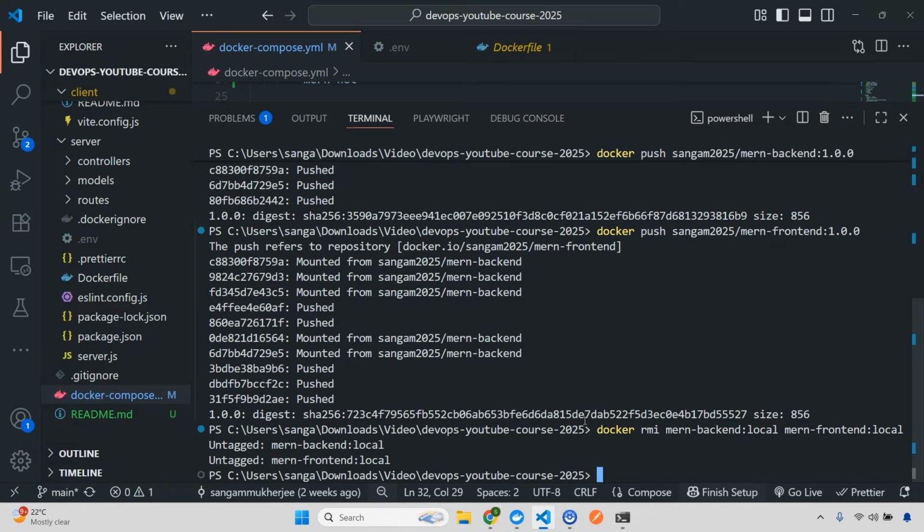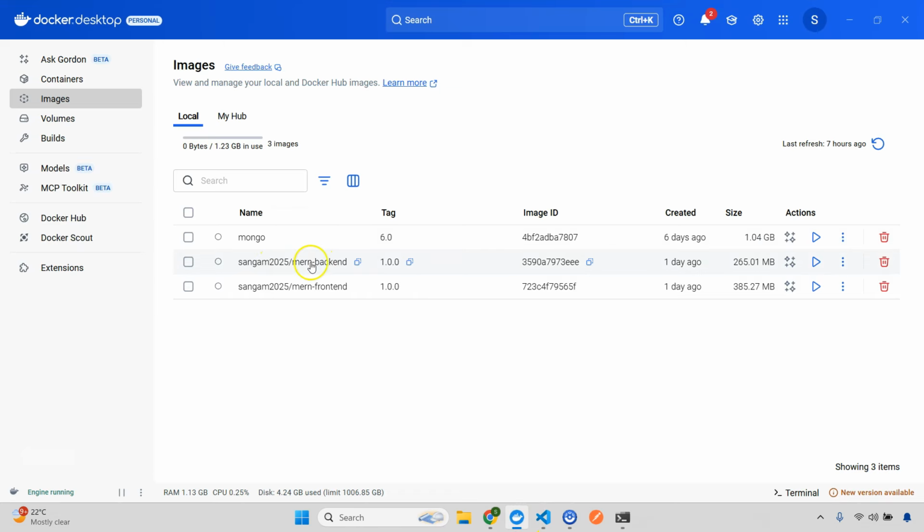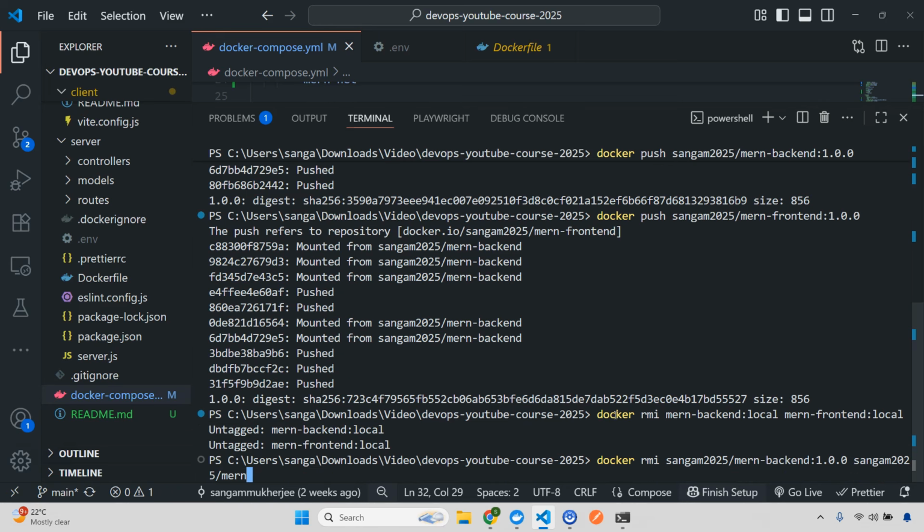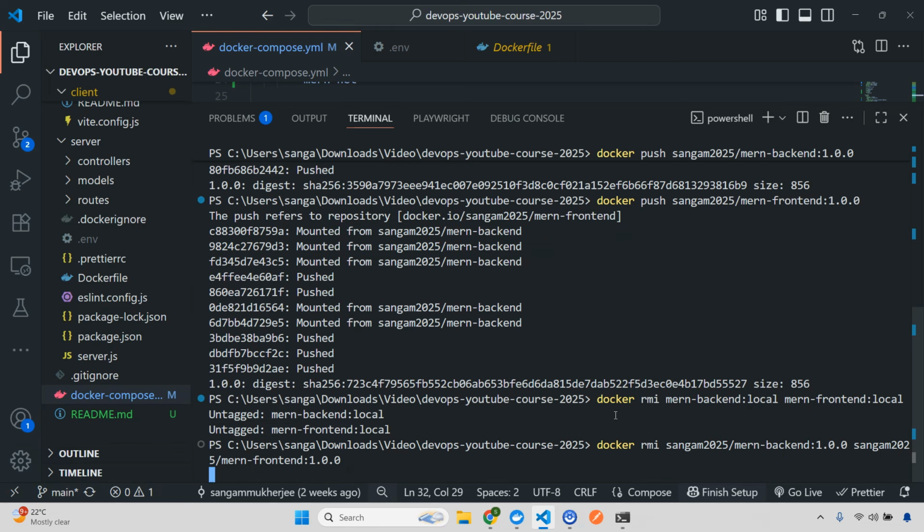Then I'll do the same for the tagged ones. So with docker, I'll do sangam2025/mern-backend:1.0.0, and then sangam2025/mern-frontend:1.0.0. I think this is fine, right? Enter.